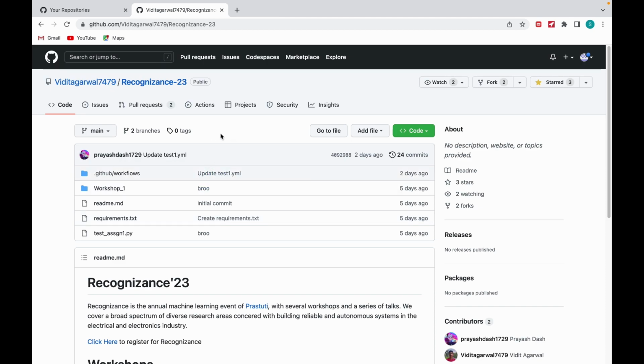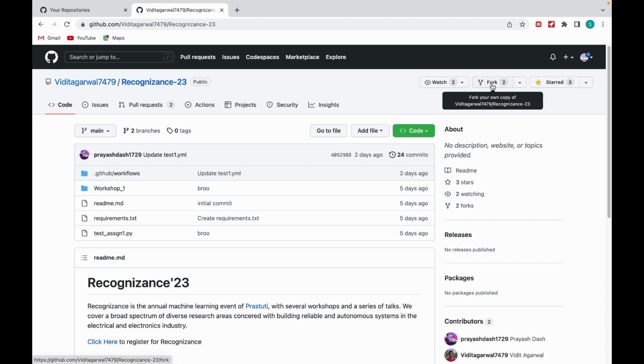So the first thing you should do after arriving at this home page of the repository, that is Recognizance 23, is that you have to star this repository. Okay, once you have starred this repository, now I have already starred it, as you can see. Now after you have starred the repository, you need to fork the repository.